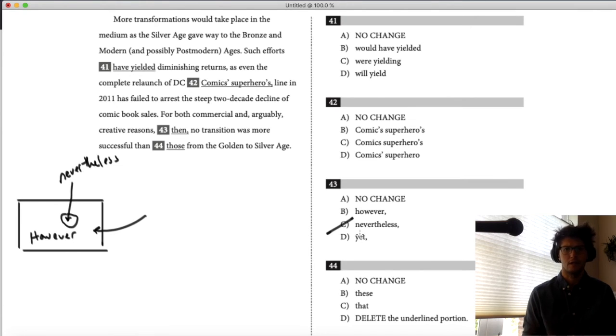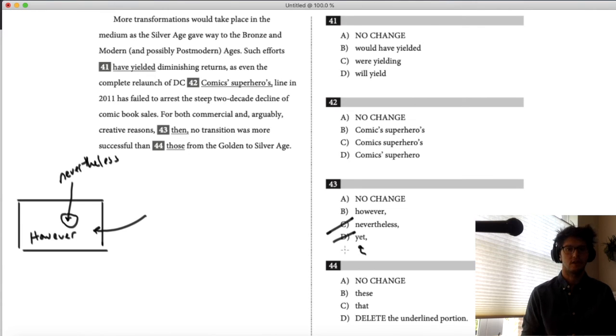Okay, now look, yet is a FANBOYS word. So if we're using yet, it's because it's in the middle of the sentence here. It's because we're connecting two complete sentences. "For both commercially and arguably creative reasons" is not a full sentence. Cross that off. Now we have a simpler choice.